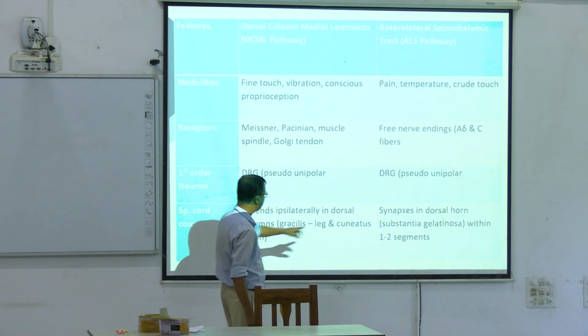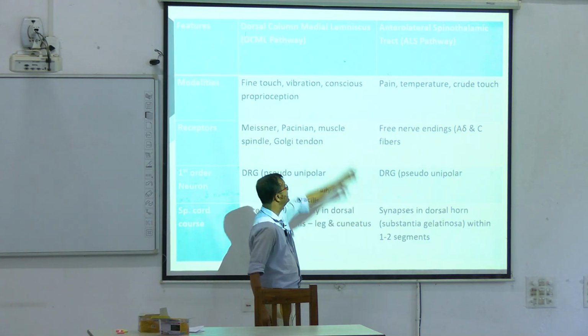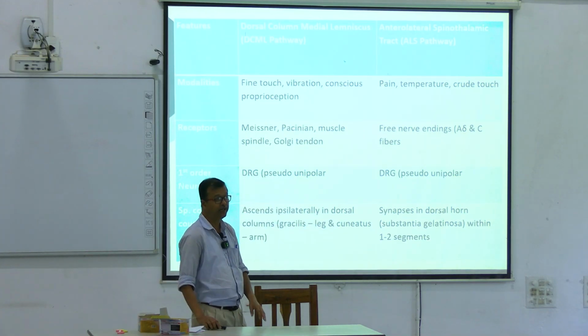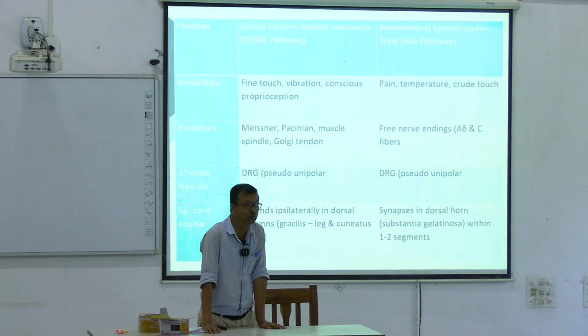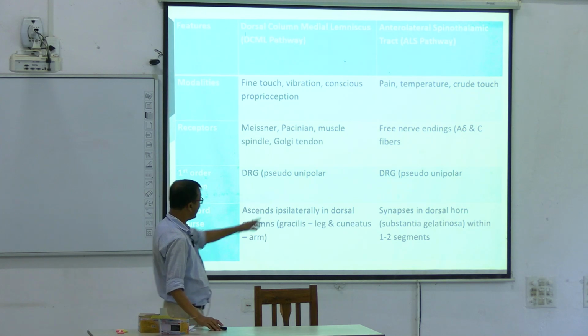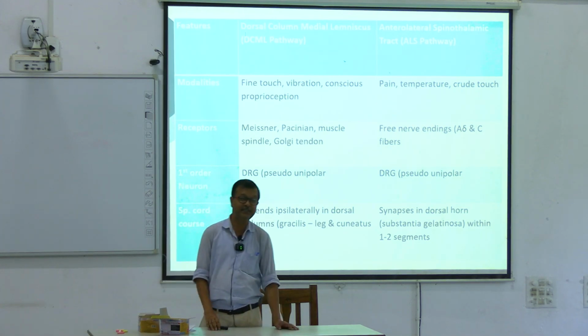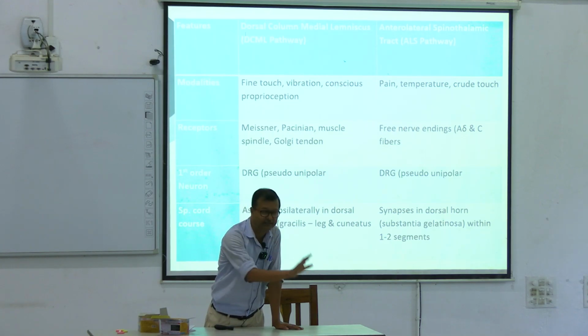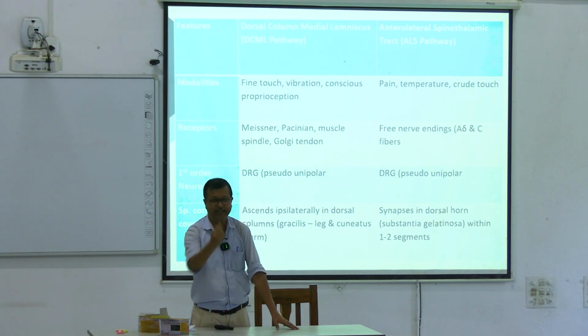So these synapse in the dorsal horn in the ALS pathway. In which part do they synapse? In layer 2. What did I say? Within 1, 2, layer 2. That is, at the beginning, the entry of the dorsal horn. So that's why this portion is called substantia gelatinosa. Why called substantia? Substantia means substance, and gelatinosa means gelatin-like structure.